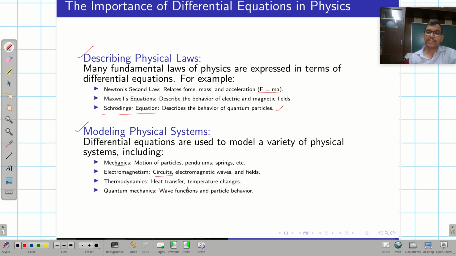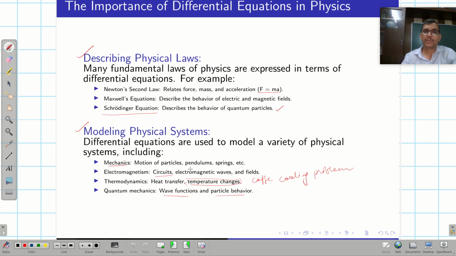In a similar fashion, in thermodynamics it is used for heat transfer and temperature change, and regarding temperature change, in the earlier lecture I talked about the coffee cooling problem. So there are similar types of physical systems which are described. And in quantum mechanics it is used to describe the wave function and the particle behavior.